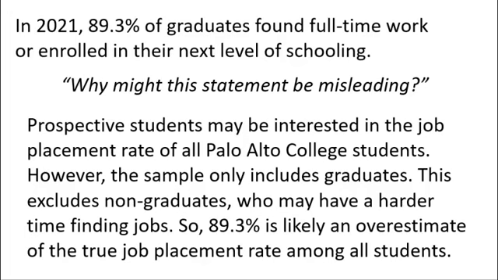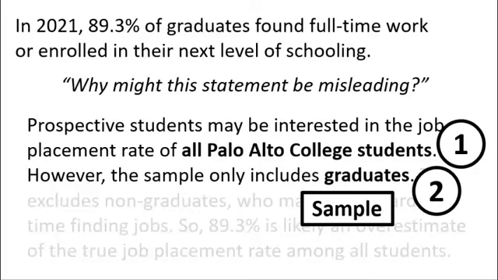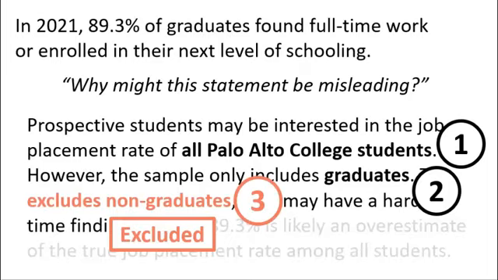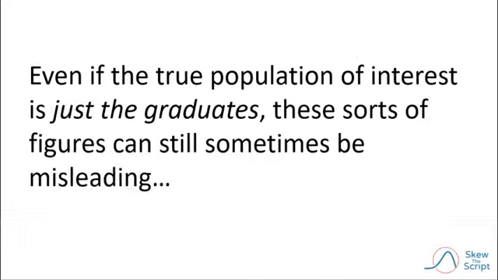Putting it all together, we would write something like this. Prospective students may be interested in the job placement rate of all Palo Alto College students. That's the population of interest. However, the sample only includes graduates. That's the sample. This excludes non-graduates who may have had a harder time finding jobs. That's the exclusion statement. So 89.3% is likely an overestimate of the true job placement rates among all students. And that's the final over-under claim.